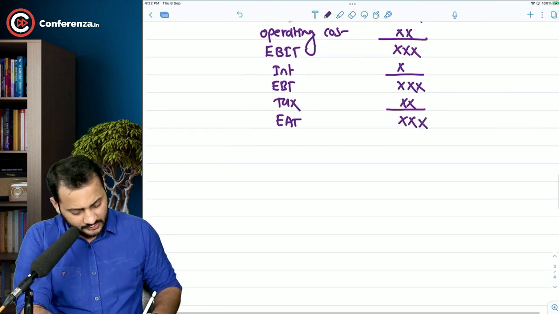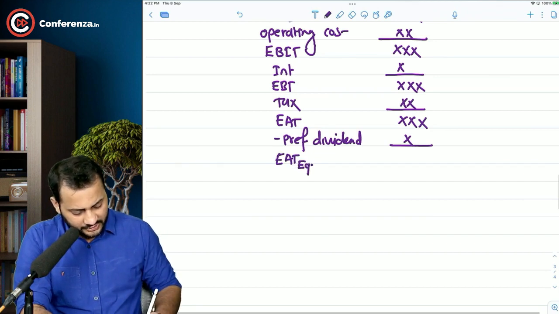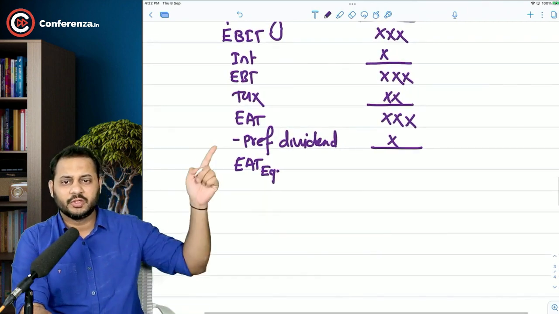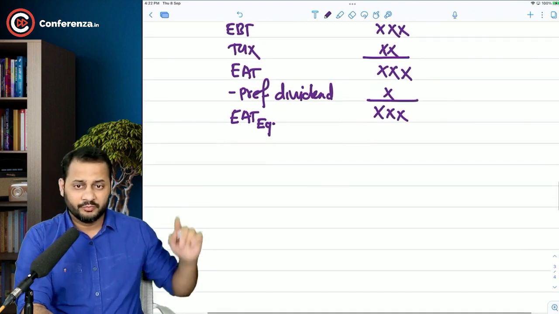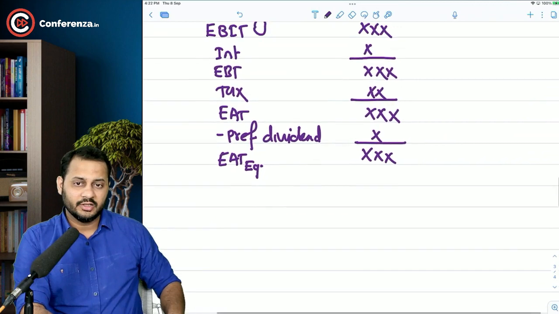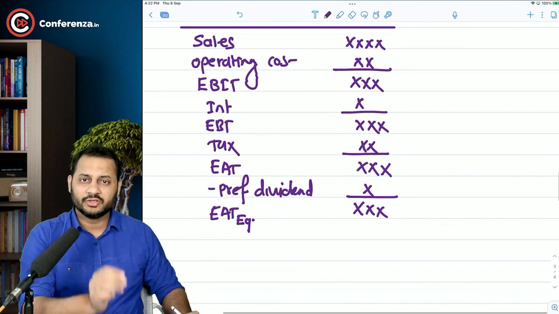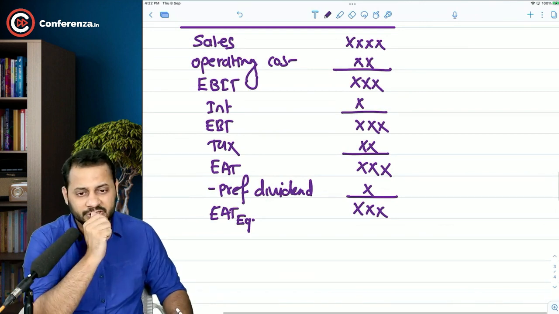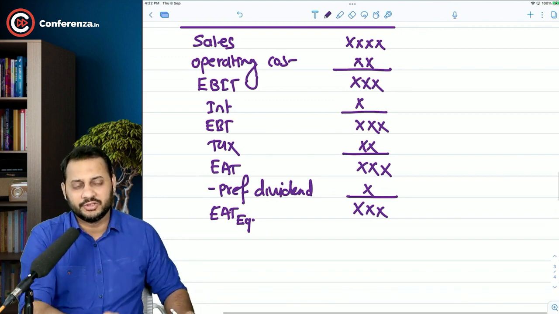Earning after tax, right? And there is something called a preference share in your company, for which you should pay preference dividend. So this will be called earnings after tax for equity shareholders. So this is very important. A lot of people miss out on this information. Now from this point, please understand, from sales to this point was very important for the corporate valuation chapter, but from this point onward is going to be very important for the mergers and acquisition chapter.